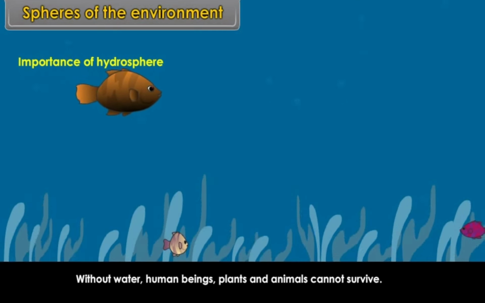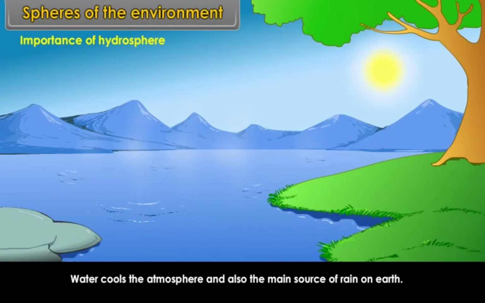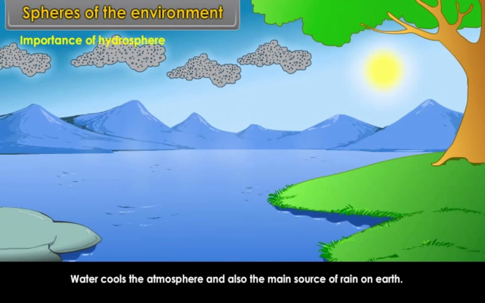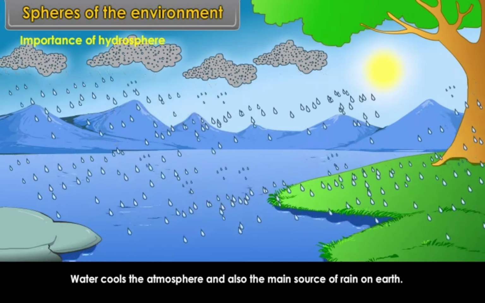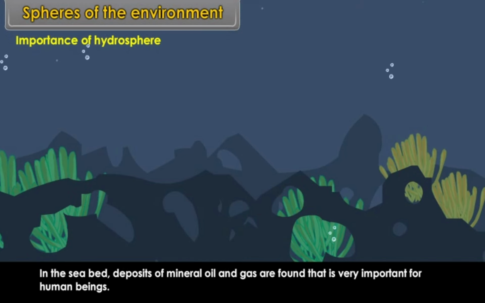Water cools the atmosphere and is also the main source of rain on Earth. In the seabed, deposits of mineral oil and gas are found. That is very important for human beings. Atmosphere. It is the layer of air which surrounds the Earth.